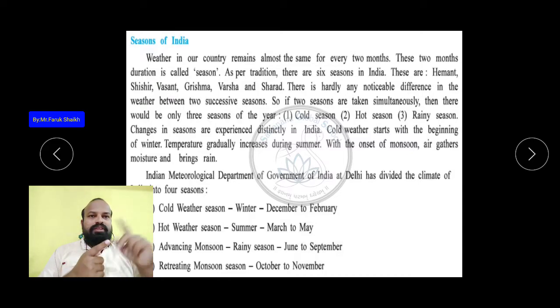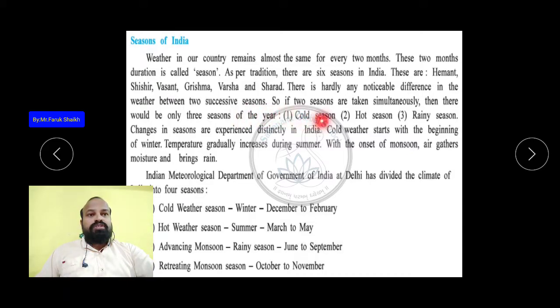According to this, Hemant, Sisir, Vasant. Vasant means the trees get new leaves. Then Grishma, which is very hot. Then Varsha, which is raining. Then Sarad, when it starts getting cooler, which means winter. So there is hardly any noticeable difference in the weather between two successive seasons.